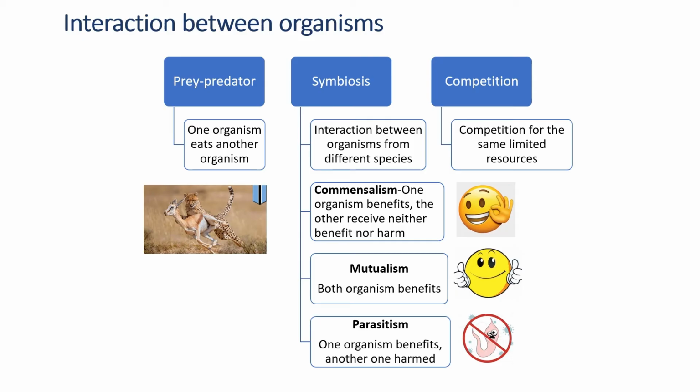So before that, let's look into the third interaction, which is competition. Competition can be between the same species or different species, but these organisms are competing for the same limited resources. The examples of limited resources could be food, a mating partner, or other important resources like water and air. Okay, so this is all referring to competition. Okay, now let's look into commensalism.